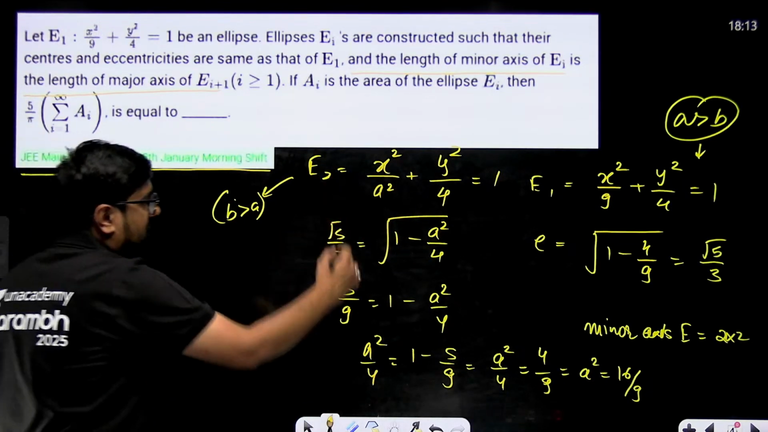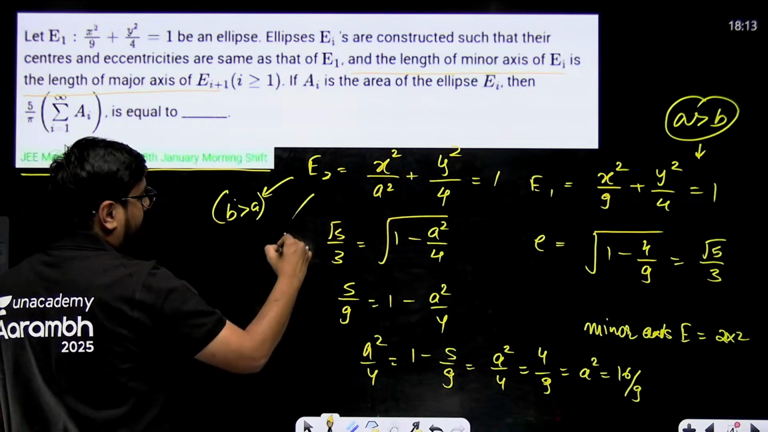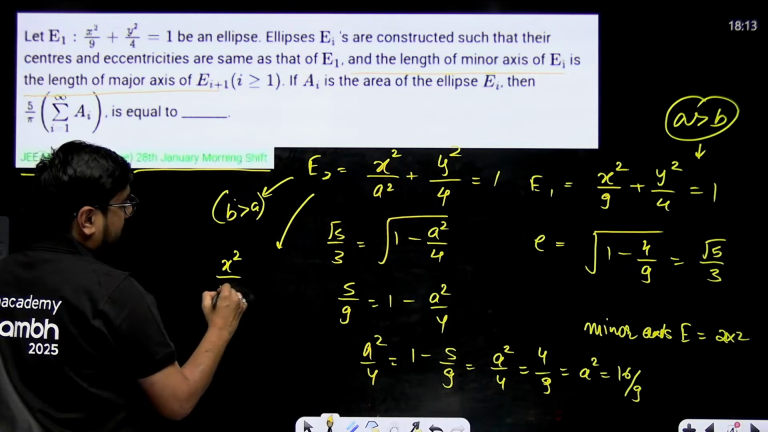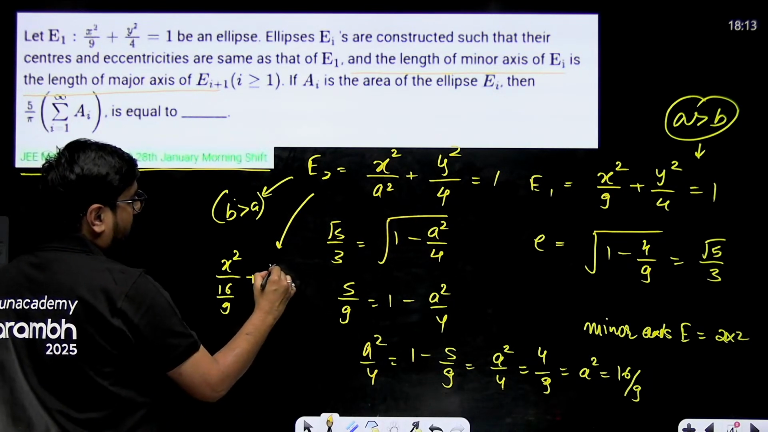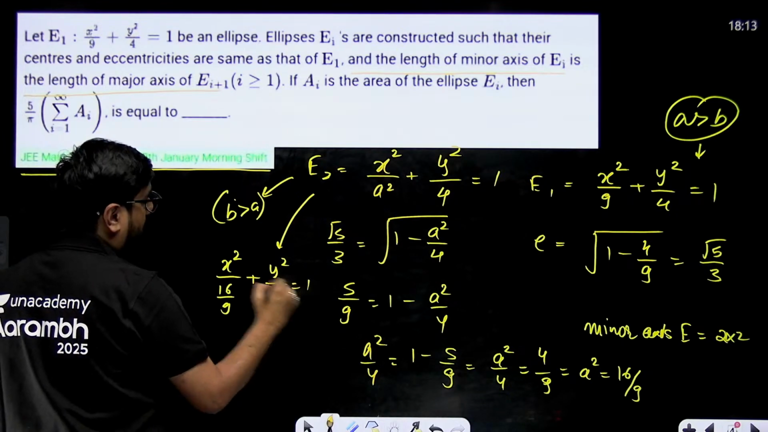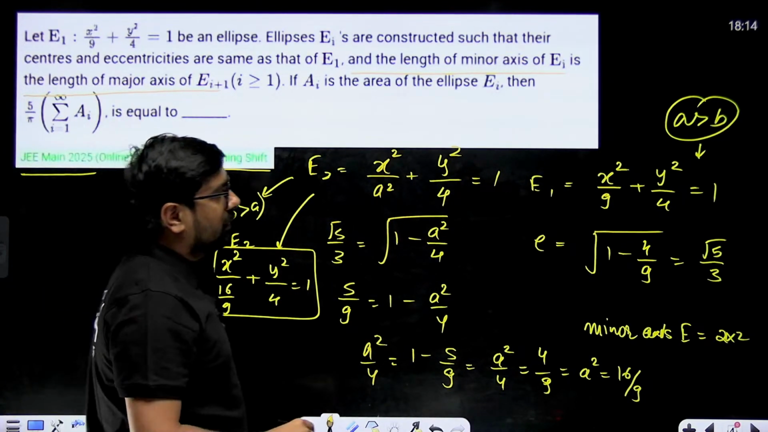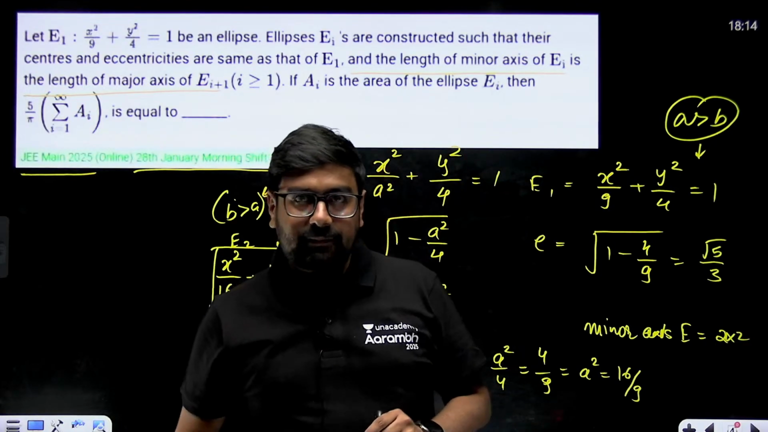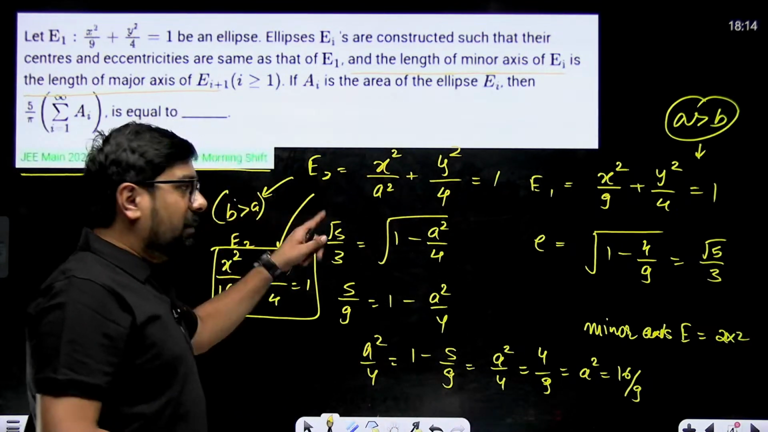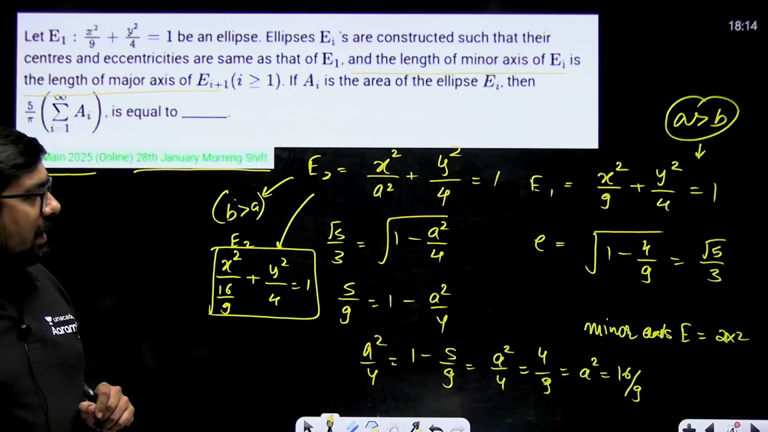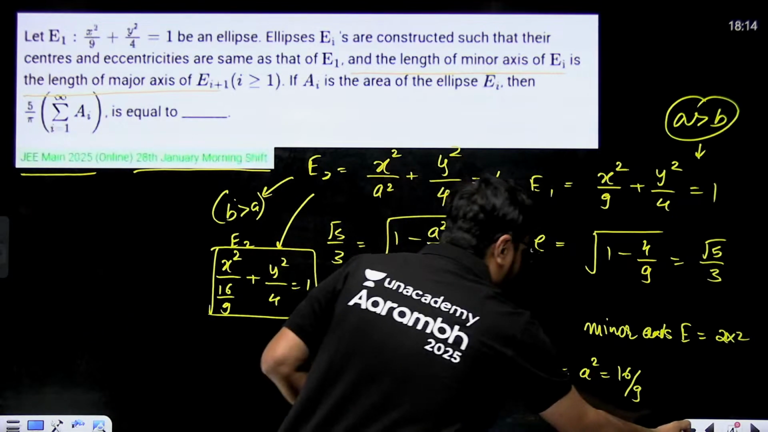So this ellipse will become x square by 16 by 9 plus y square by 4 equal to 1. This is your required ellipse. This is your E2 now. This was your E1. Correct? Now similarly we'll be able to find E3 also. Let's find E3 also.